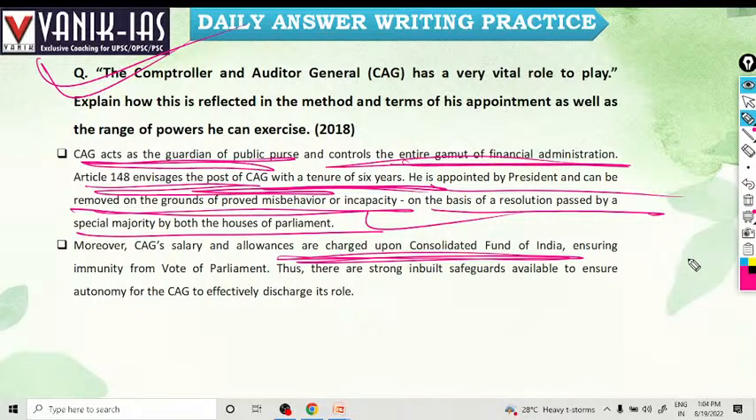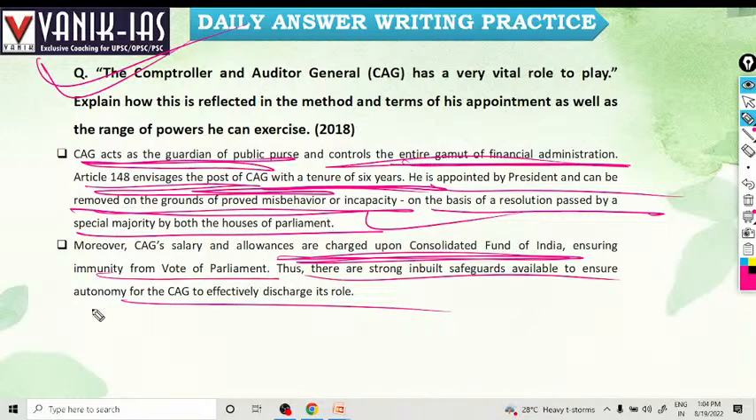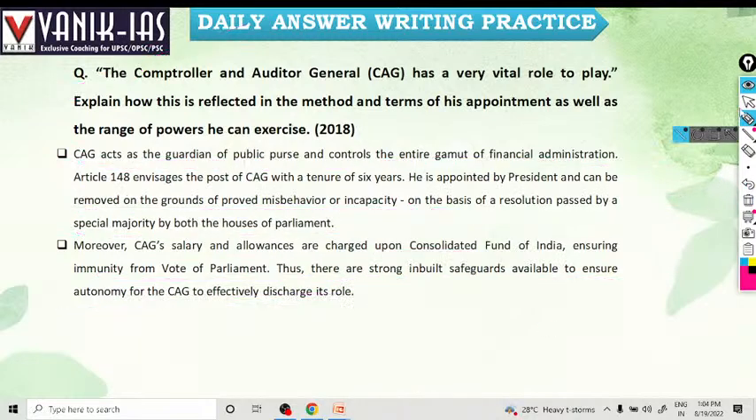Ensuring immunity from vote of Parliament. Thus, there are strong inbuilt safeguards available to ensure autonomy for the CAG to effectively discharge its role. So they are sort of immune to the vote of Parliament, so they can effectively discharge their role. Right? They are not subjected to Parliament voting.